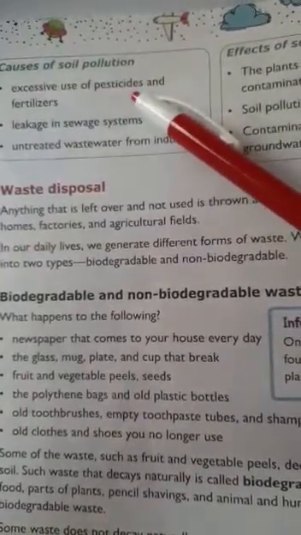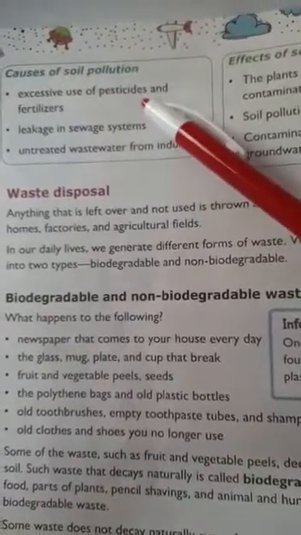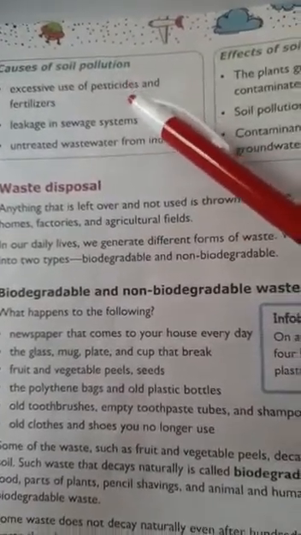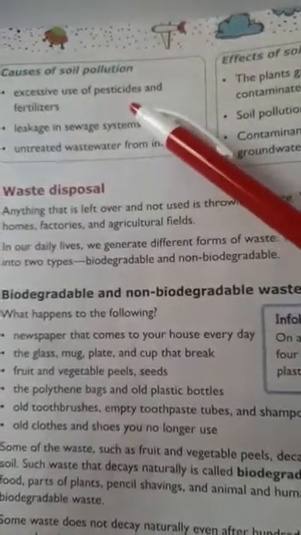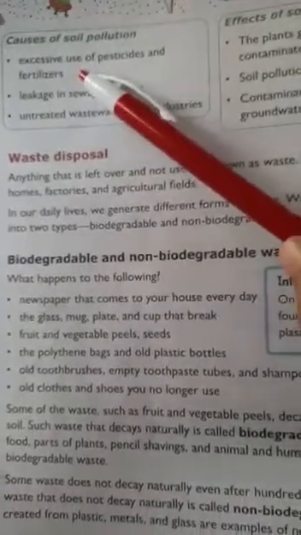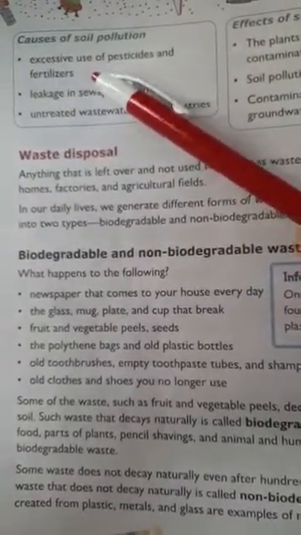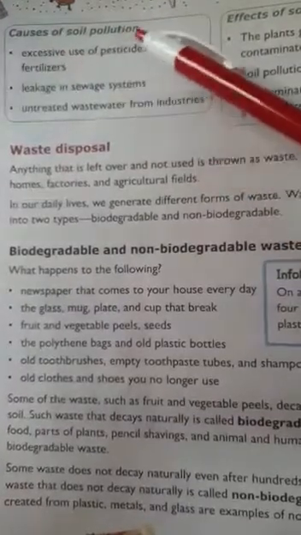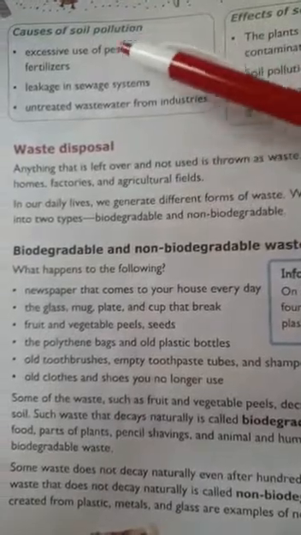Cide means killing. Pest means insects, cide means killing. So for killing the insects, the medicine farmers use is called pesticides. And fertilizers, excessive fertilizers, can be made of chemicals. Because of excess use of pesticides and fertilizers, this soil, this land gets polluted.